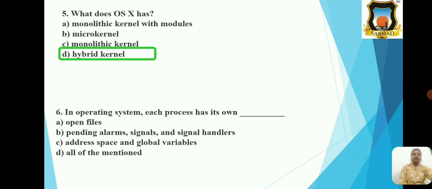Next MCQ, in operating system, each process has its own, and the options are option A, open files, option B, pending alarms, signals and signal handlers, option C, address space and global variables, option D, all of the mention. So the correct option is option D, that is all of the mention.